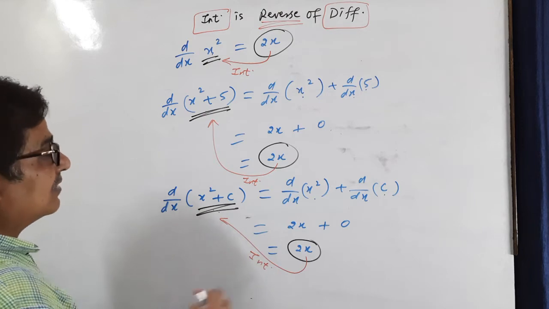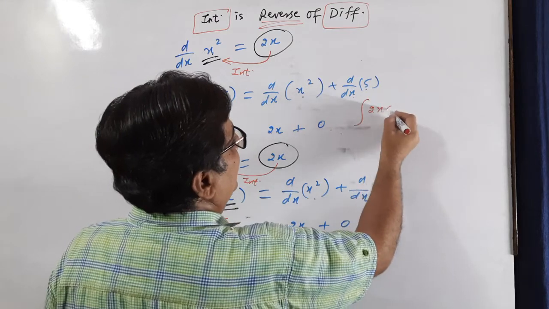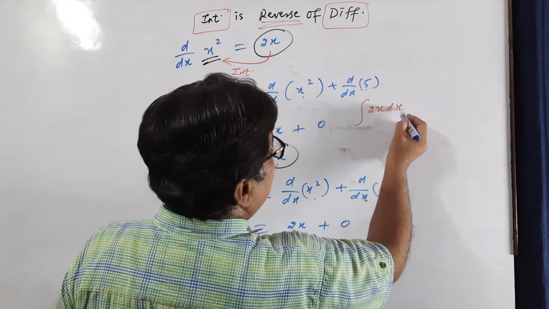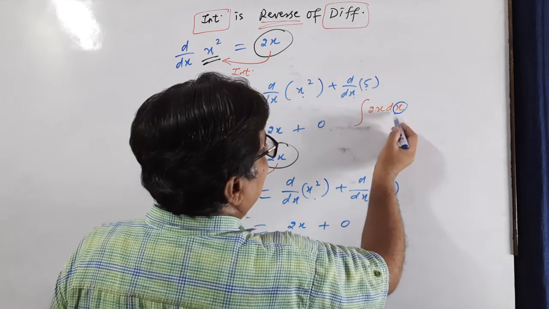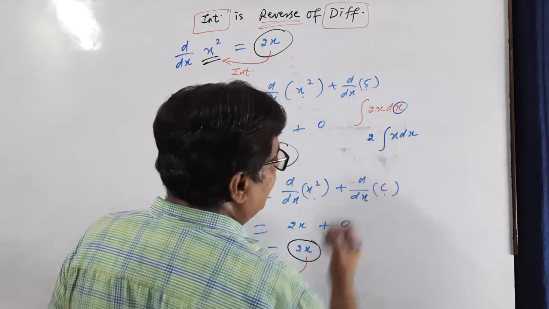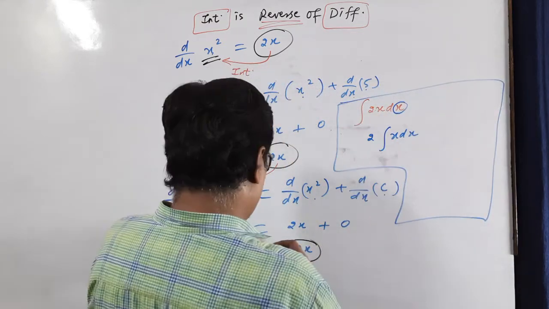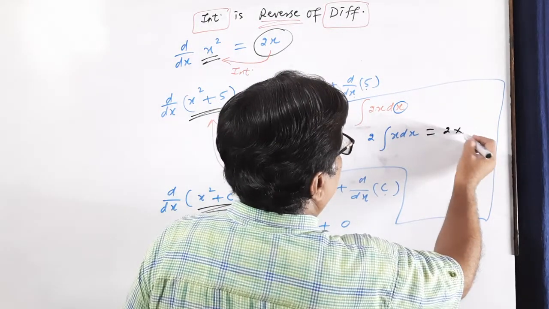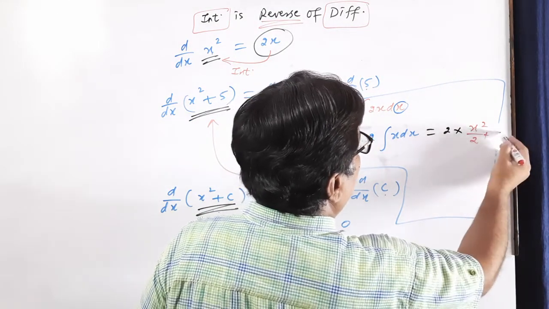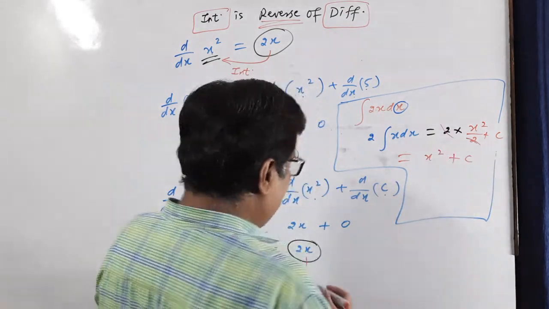Okay, wait, breathe in. We integrate this 2x. Constant things. This x is variable. Other than x, it is constant. Constant can be taken out of integration and differentiation sign. Now apply the formula. Now what is the formula? You know integration of x dx is x square by 2 plus some constant c. So its answer will be x square plus c.